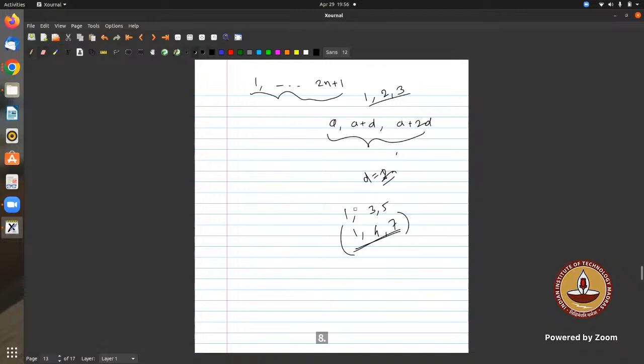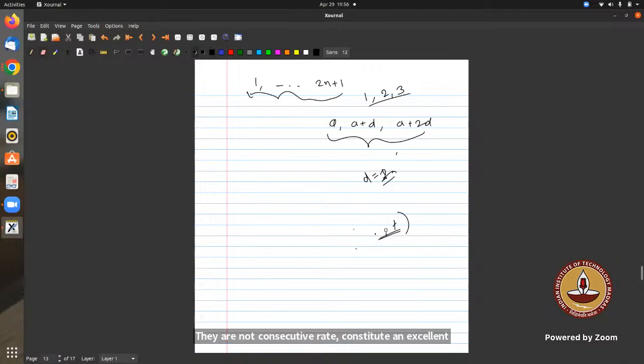These are in AP. They are not consecutive natural numbers, even though the initial lot we have to choose is like this. But the choice will depend on what A is also. First of all, I thought that we can't take these, but we can. So 2n plus 1 are the numbers which we have, so we have 2n plus 1 chances to take the first number.